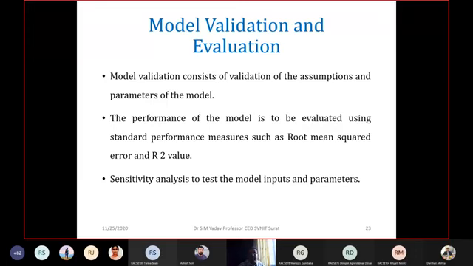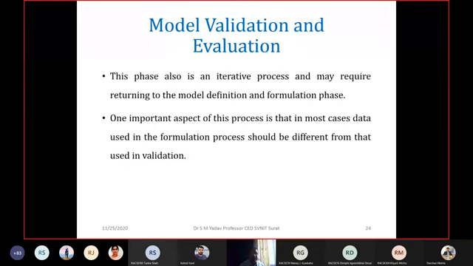At the same time, if a large number of inputs are affecting your objective function, and you want to find out which inputs are more sensitive to the output, then you may need to carry out sensitivity analysis also. This phase is an iterative process and may require returning to the model definition.